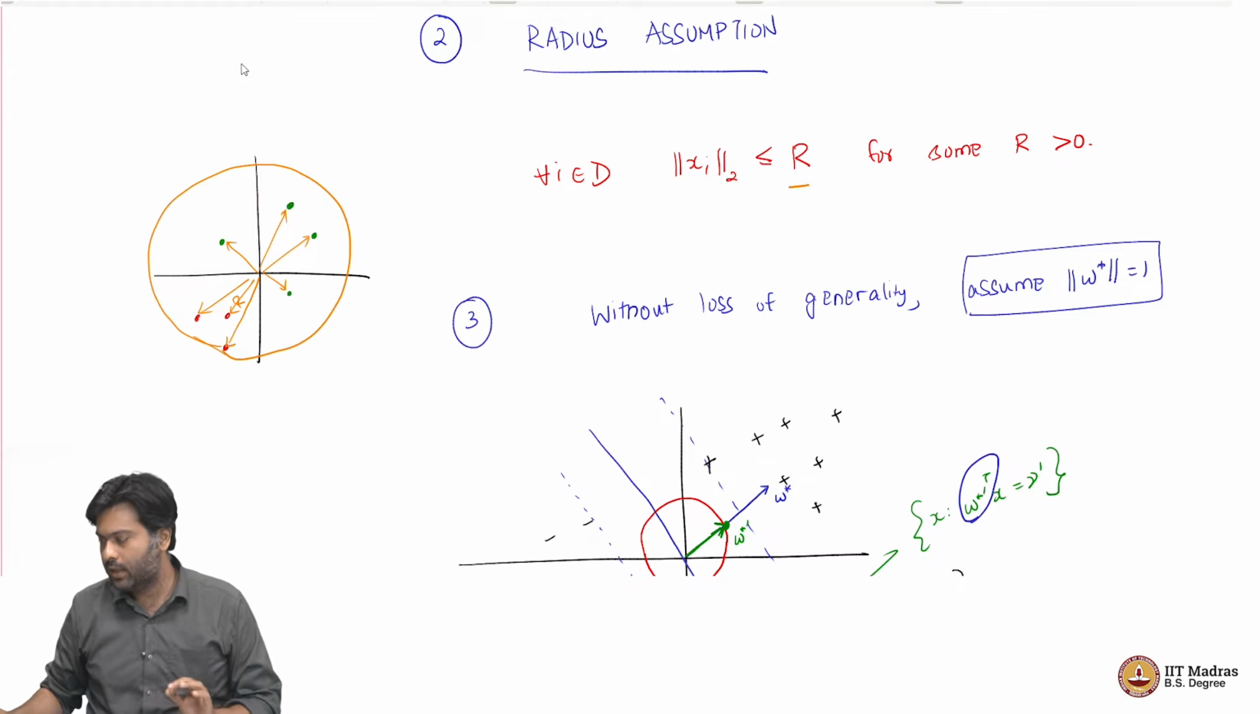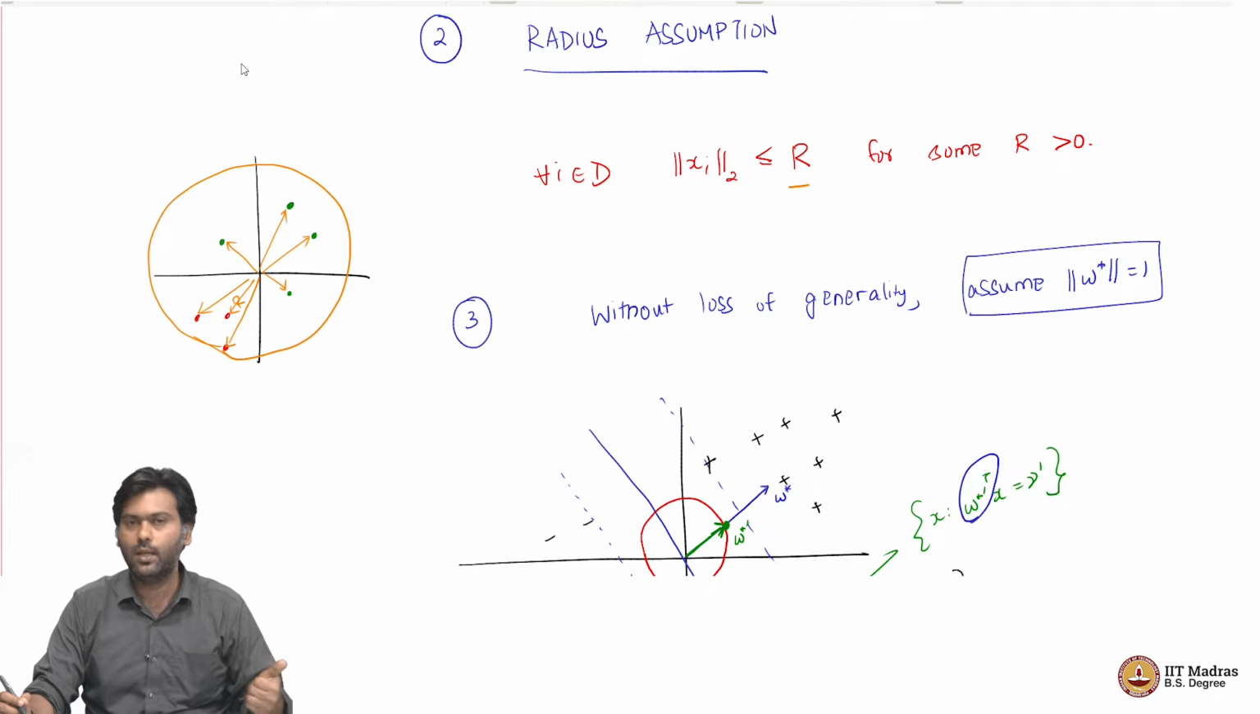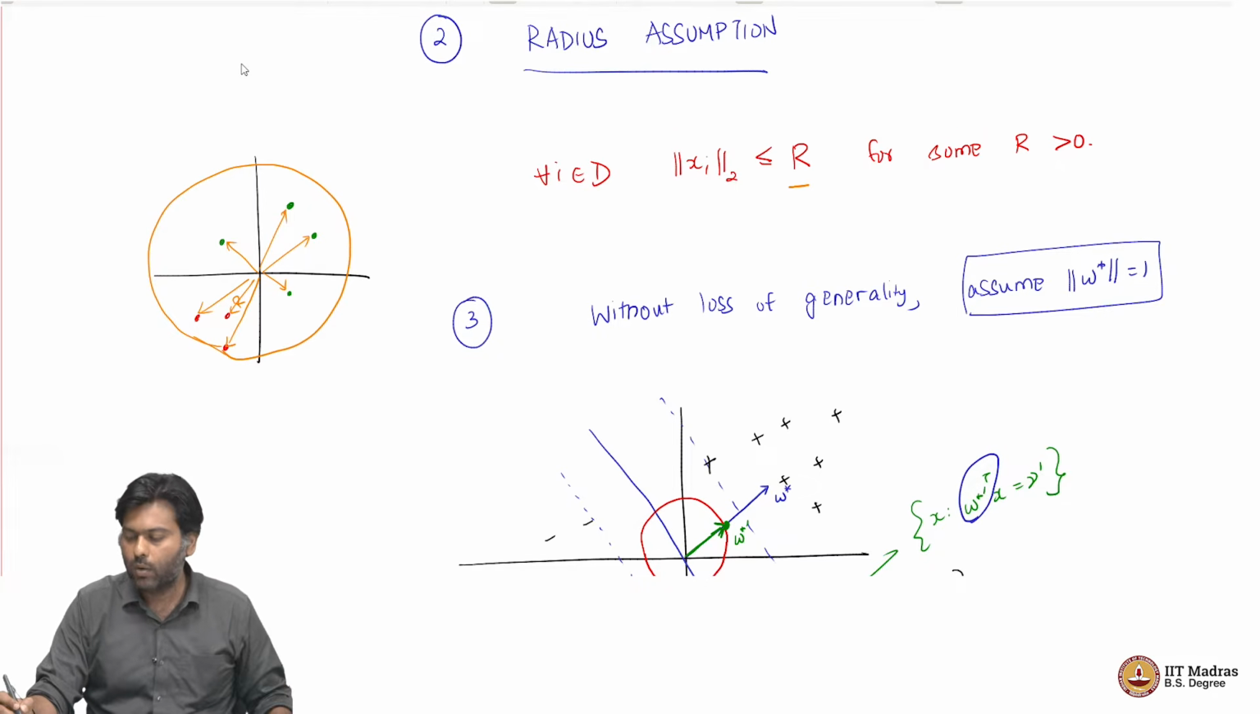So, now with these 3 assumptions, linear separability with gamma margin, which is the most important assumption, the radius assumption and the length assumption, we can now go ahead and try to analyze the proof of the perceptron algorithm, which we will do next.